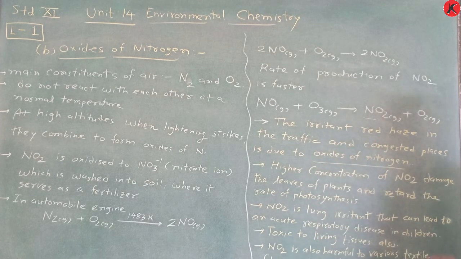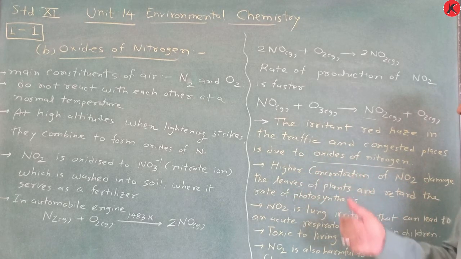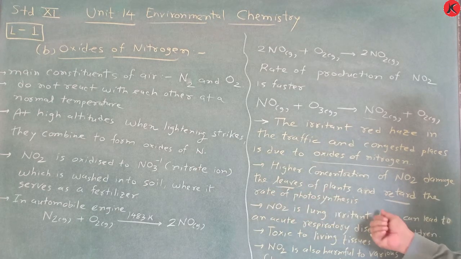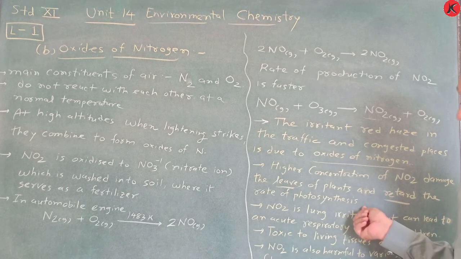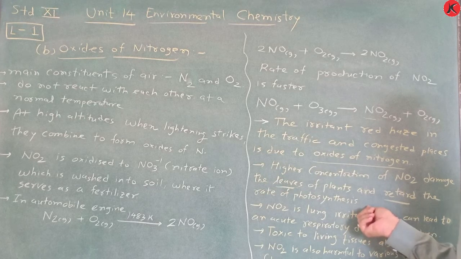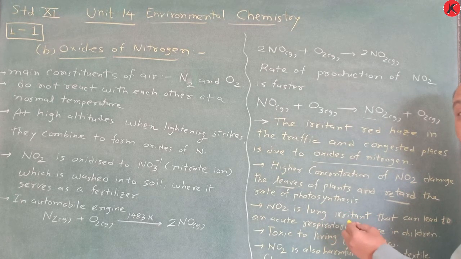Remember this one. A higher concentration of nitrogen dioxide damages the leaves of plants and retards the rate of photosynthesis. This is very harmful to plants, because if photosynthesis does not occur, plants do not make their food easily.